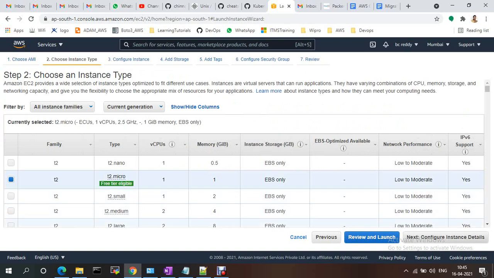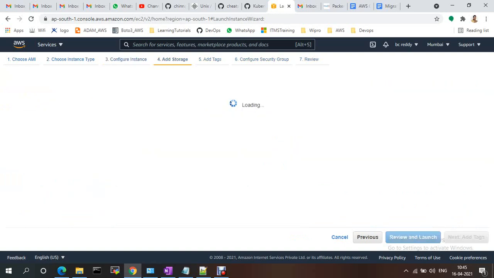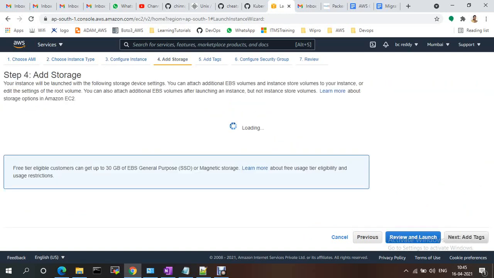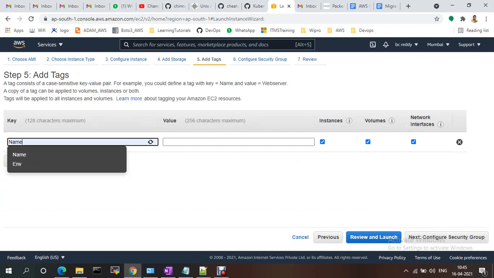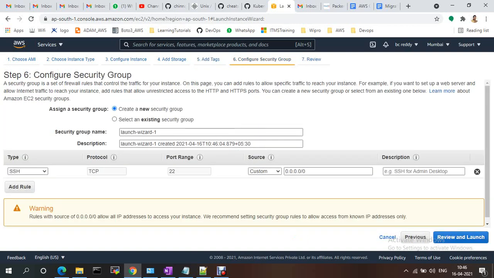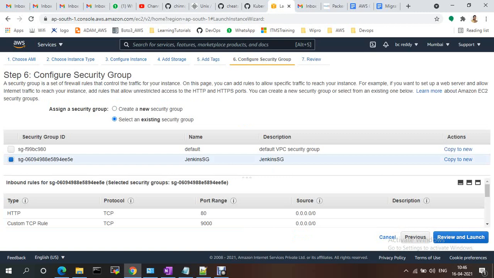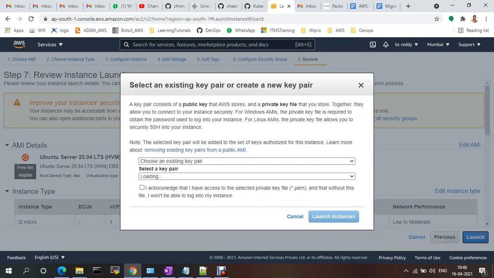Ubuntu's package manager is apt, unlike Red Hat or CentOS. This time I'm going with all the defaults. Storage, I'm giving some name like Ubuntu. I have an existing security group, so I'm just giving that one. I have a key pair. I'm just launching this one.